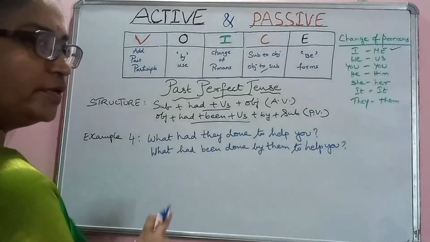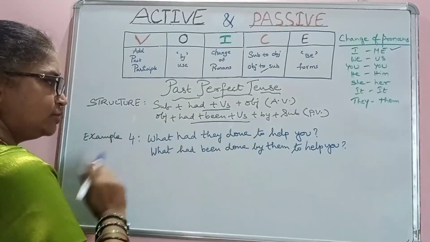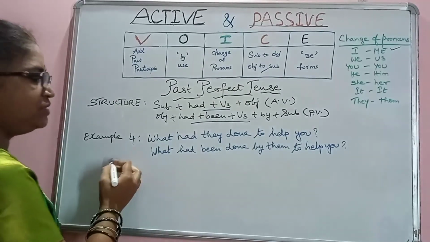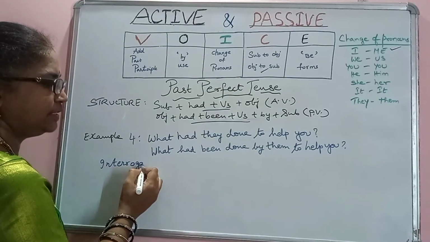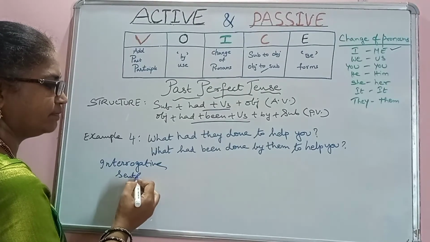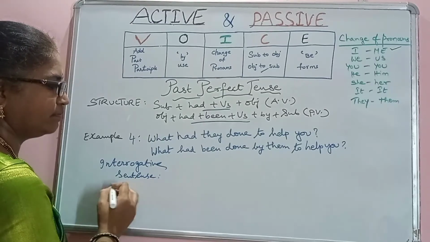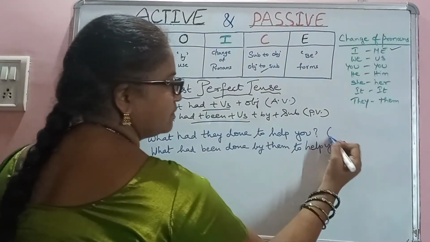See, this is example 4: what had they done to help you? So this is an interrogative sentence. This is an active voice.